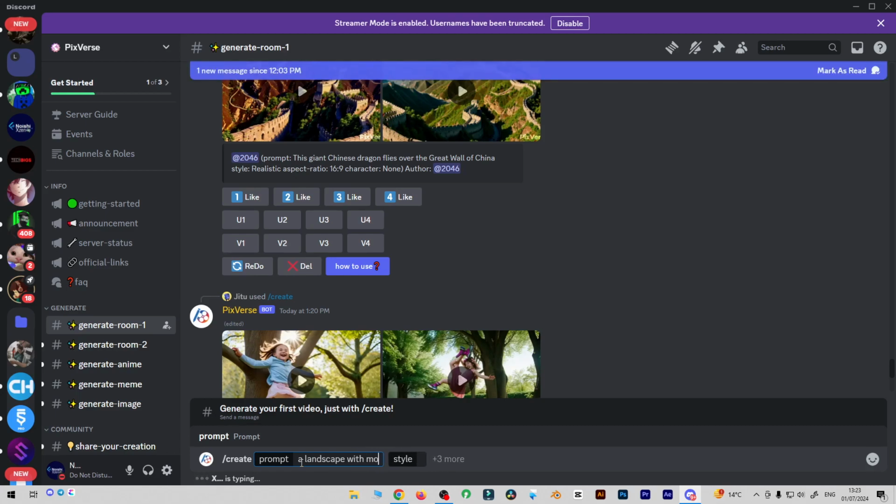with mountains, blue sky, charming weather. Then you need to also specify the viewing angle, so I'm writing viewing horizontal position.